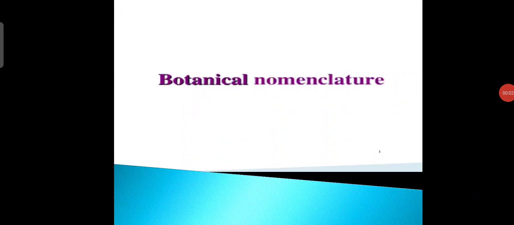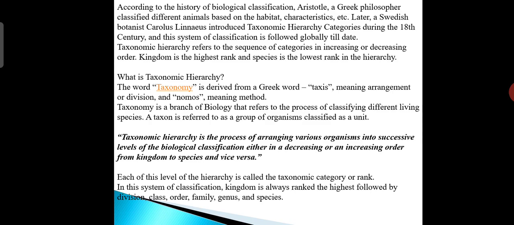Good morning, dear students. So today, another topic in botanical nomenclature, that is nothing but taxonomic hierarchy or taxonomic rules, right?